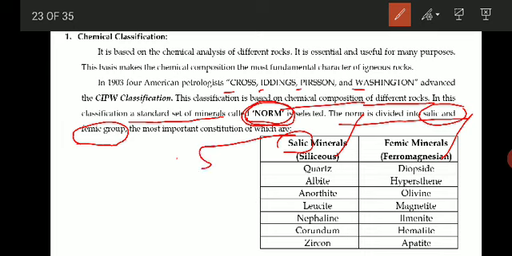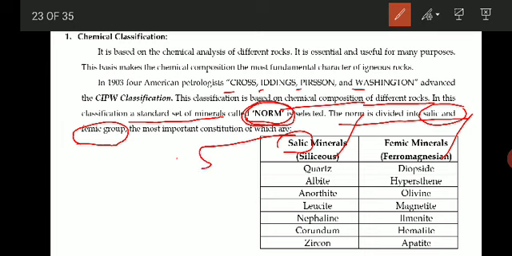What are the characters of siliceous and ferruginous? Siliceous will be light in color, whereas femic or ferruginous minerals are dark in color.